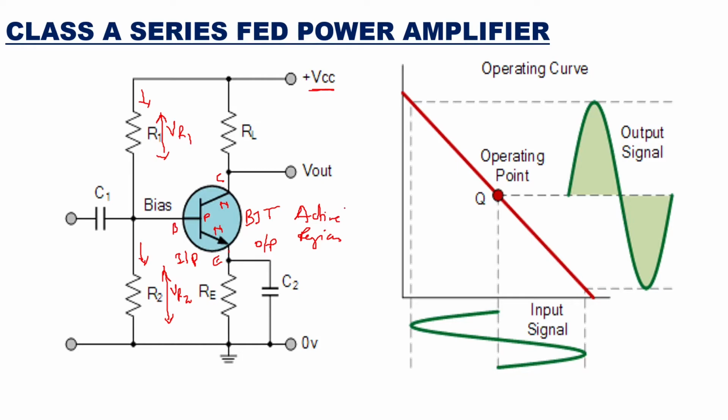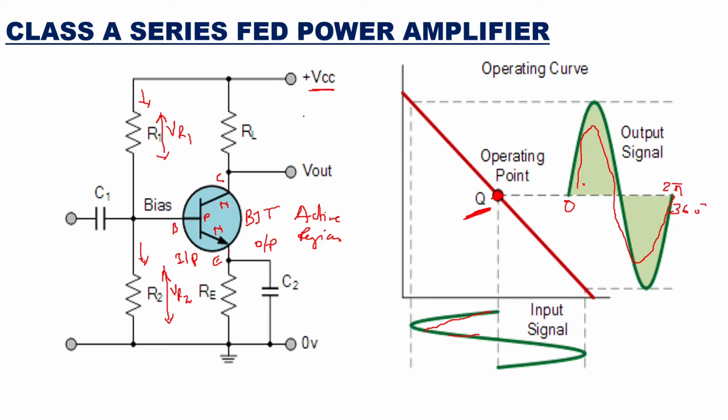Here you can see on this AC load line, we have taken the operating point Q at the center. So that whatever input signal is there, it will be completely taken at the output. You can see the complete signal at the output from 0 till 2 pi, that is 360 degrees.